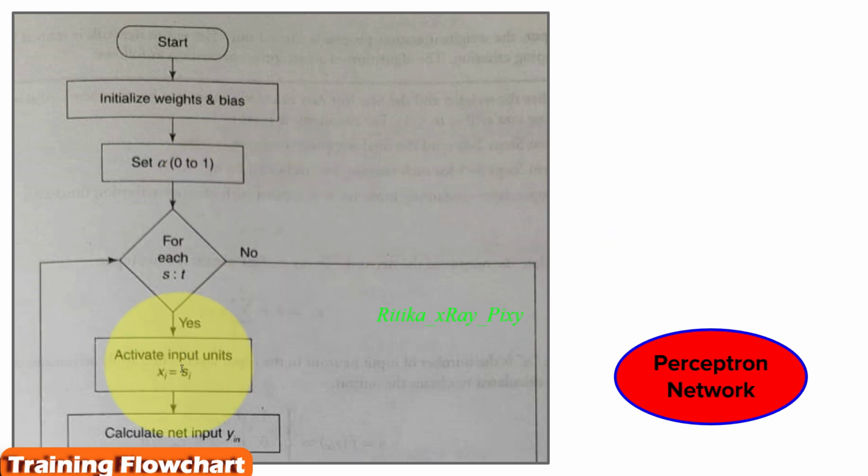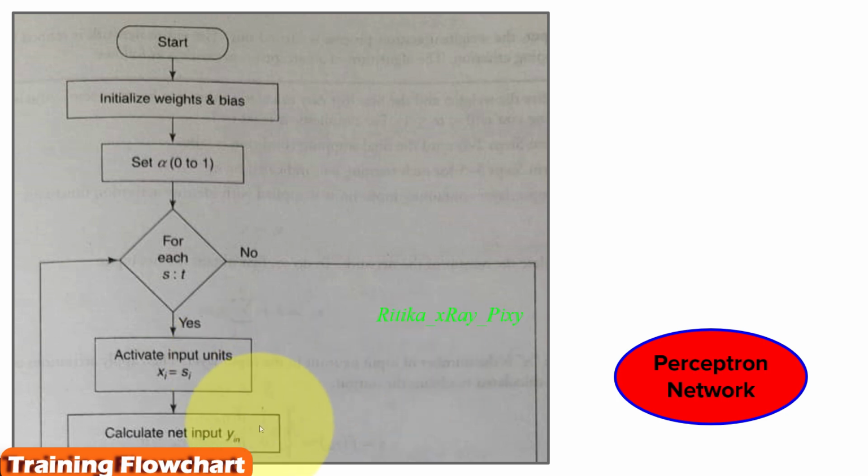Next you can see here xi is equal to si. The input layer containing input units is applied with identity activation function, that is linear. Whatever input we give, it will give the same output.